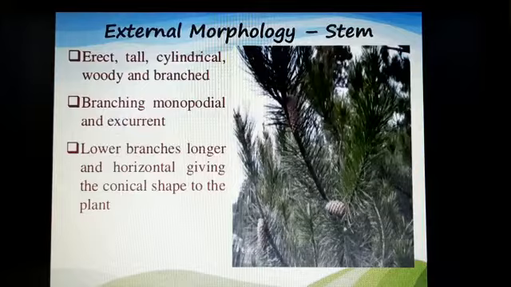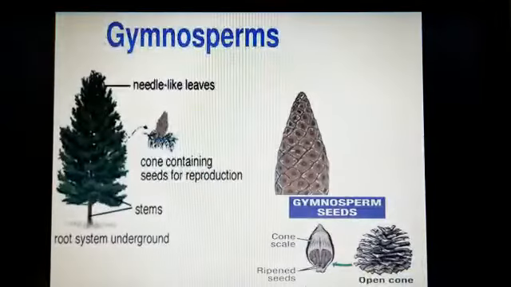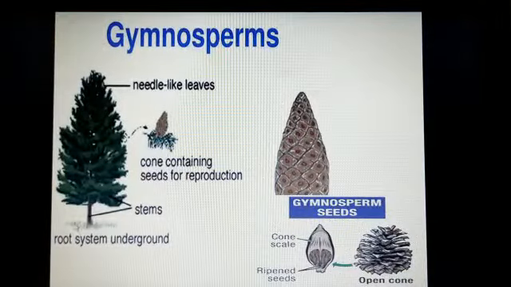The new branches arise at the top part. Lower branches are longer and horizontal, giving a conical shape to the plant. You can understand this from the picture: the older branches become longer and horizontal. It gives a conical shape to the plant because the new branches arise at the top part, monopodial as we read. So the upper ones are short and small, and the older ones become long and horizontal, which provides a cone-shaped structure to the plant.